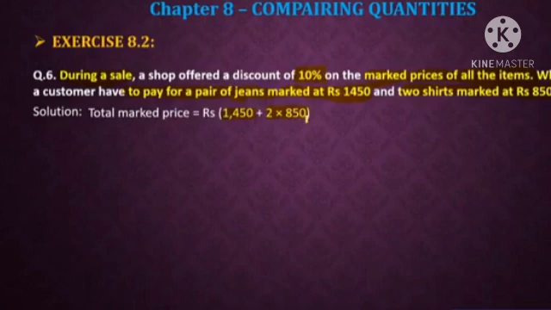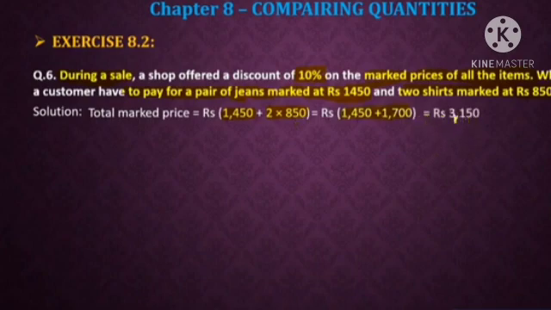So 2 into 850, that multiplication you have to perform here, and then you have to add it to the 1450. So 850 into 2 is going to be 1700. To that you have to add 1450, and the addition is going to be 3150.